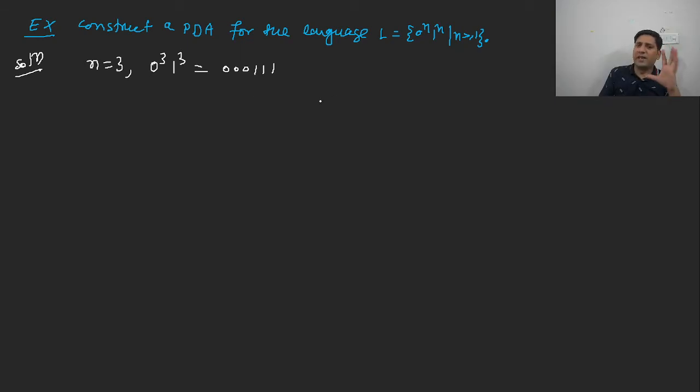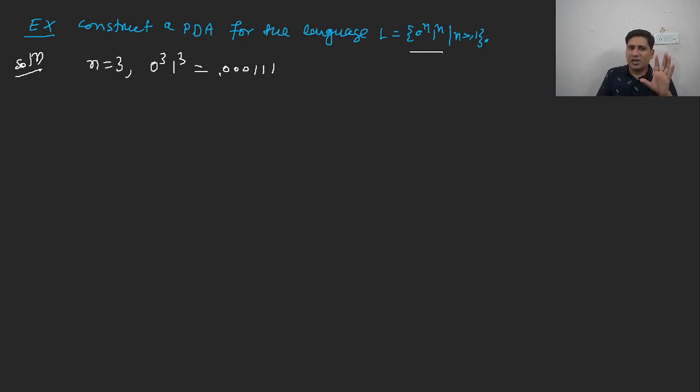Now, as I told you earlier, we have to find out how we can create a PDA, how we will construct a PDA. We are having equal number of zeros and equal number of ones generated by this language. If n is equal to 2, 00, 11, and any number of zeros followed by equal number of ones. This is not related to the equal number of zeros and equal number of ones, because in that case 0 and 1 can appear anywhere in the string.